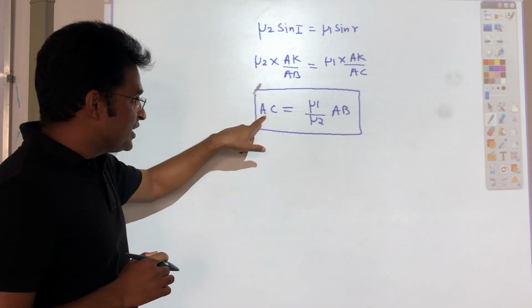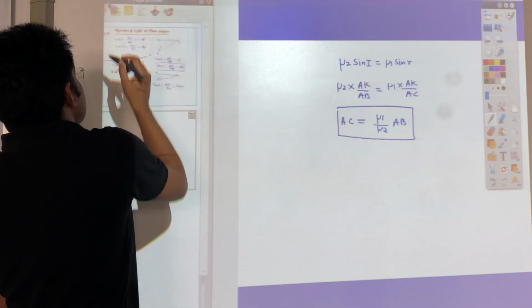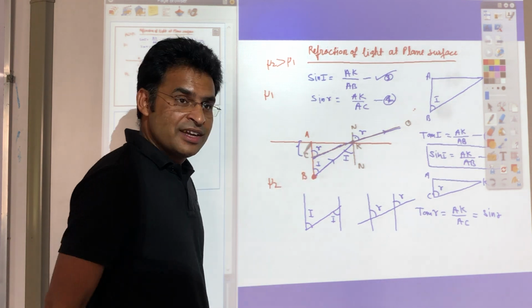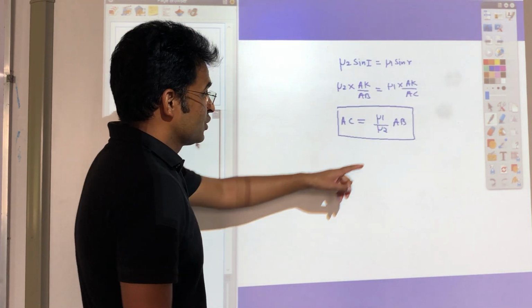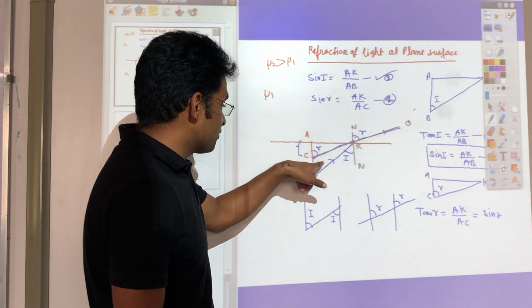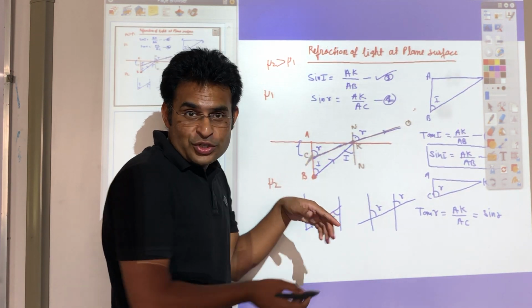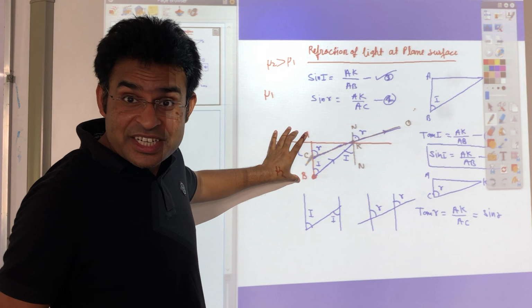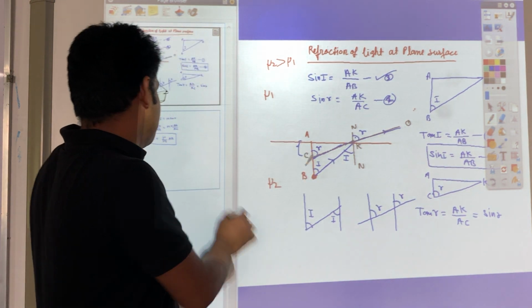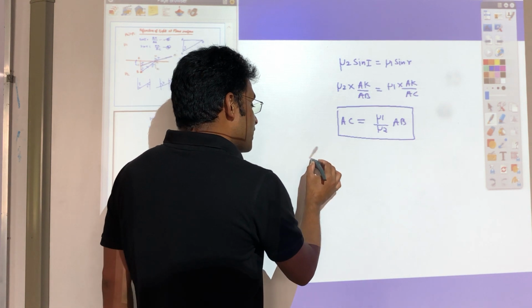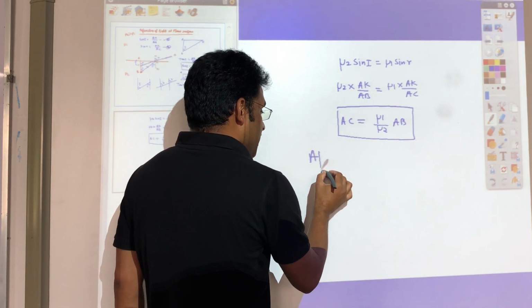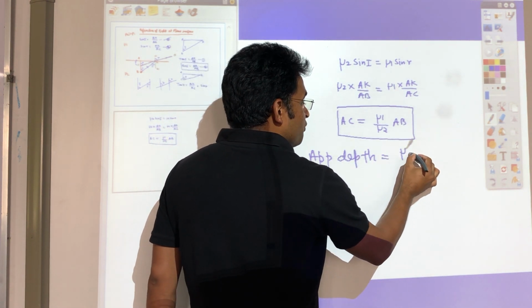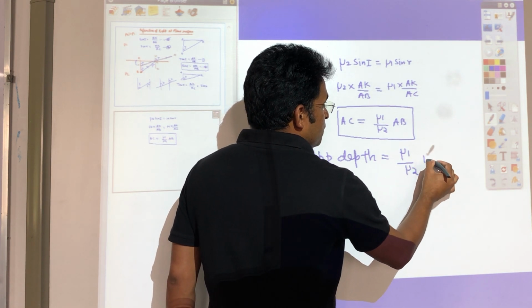Now what is AC? It's the upper end depth, the apparent depth. If you see the previous diagram, this is AC, the apparent depth. And what is AB? AB is the actual depth. So the actual depth of this object is AB and AC is the apparent depth. So apparent depth is equal to mu1 divided by mu2 into real depth.